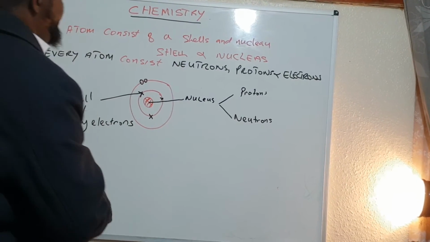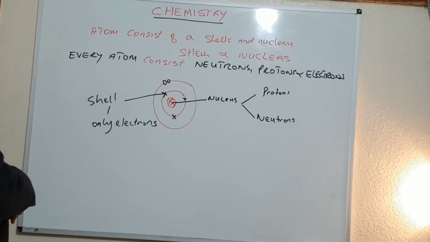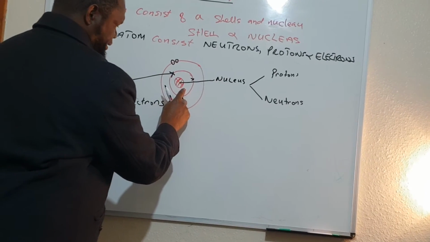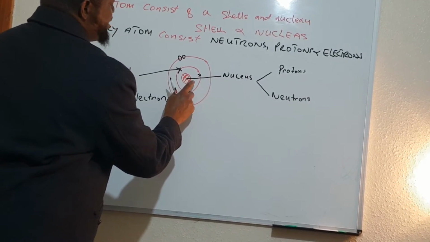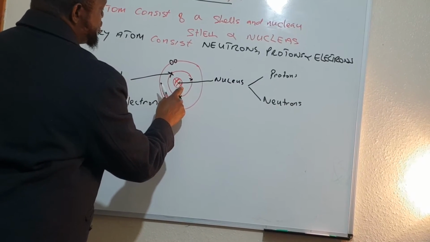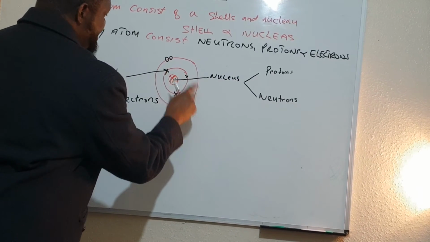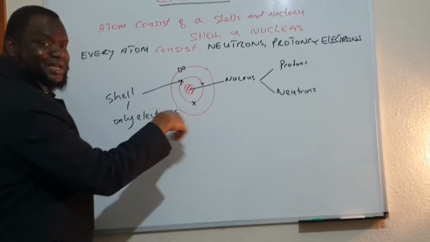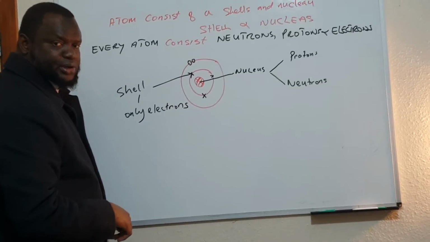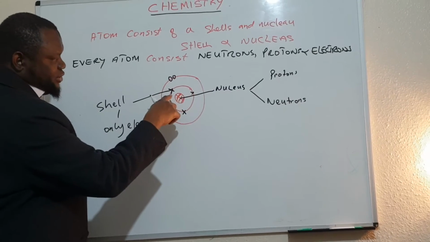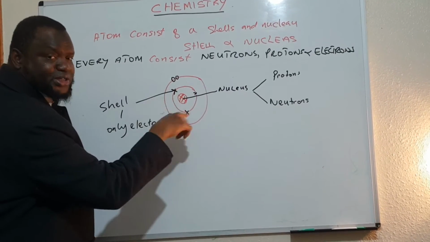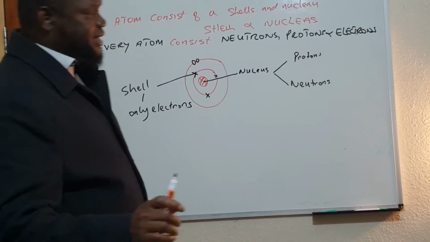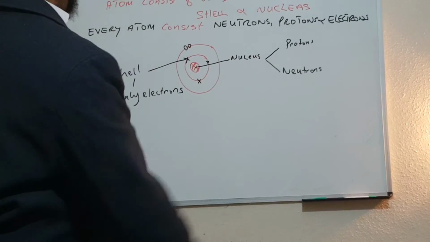Now, one more thing. The number of protons in the nucleus will always equal the number of electrons in the shells. And that's what we call the atomic number. We'll come to that later. But first we have to deal with the charge.